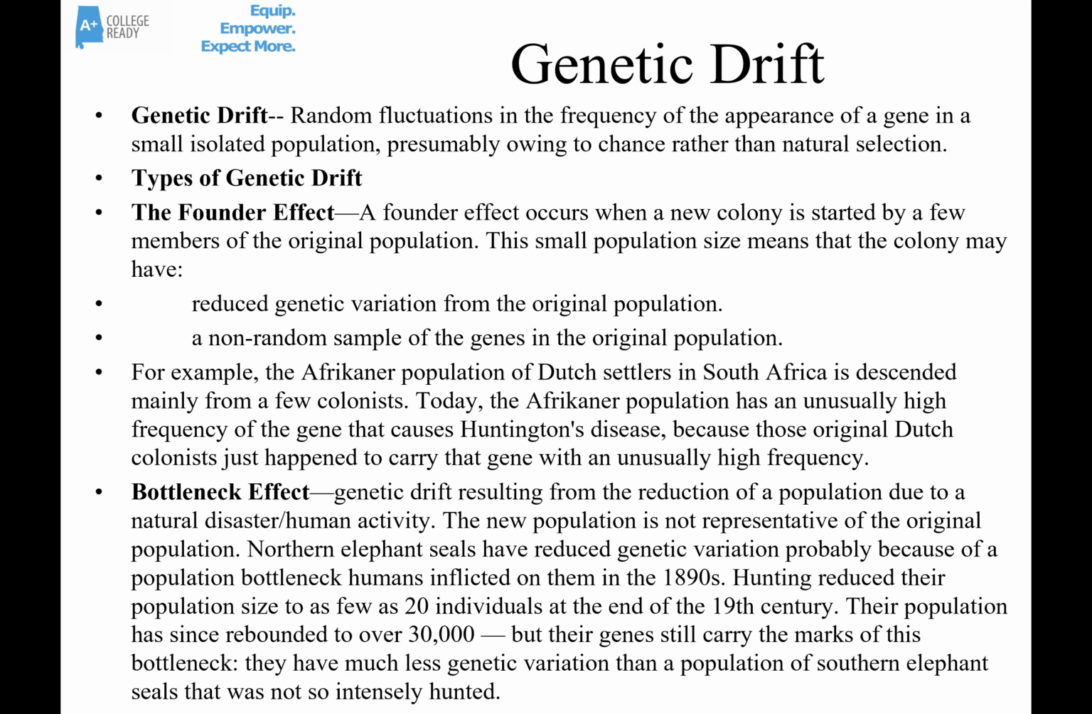So a good example of this is the Afrikaner population of Dutch people that settled South Africa. They started as only a very small group of colonists. But today that population has an unusually high frequency of the gene that causes Huntington's disease. And that's because several of the original founders probably carried this gene, and they had it at a much higher frequency than the normal Dutch population.